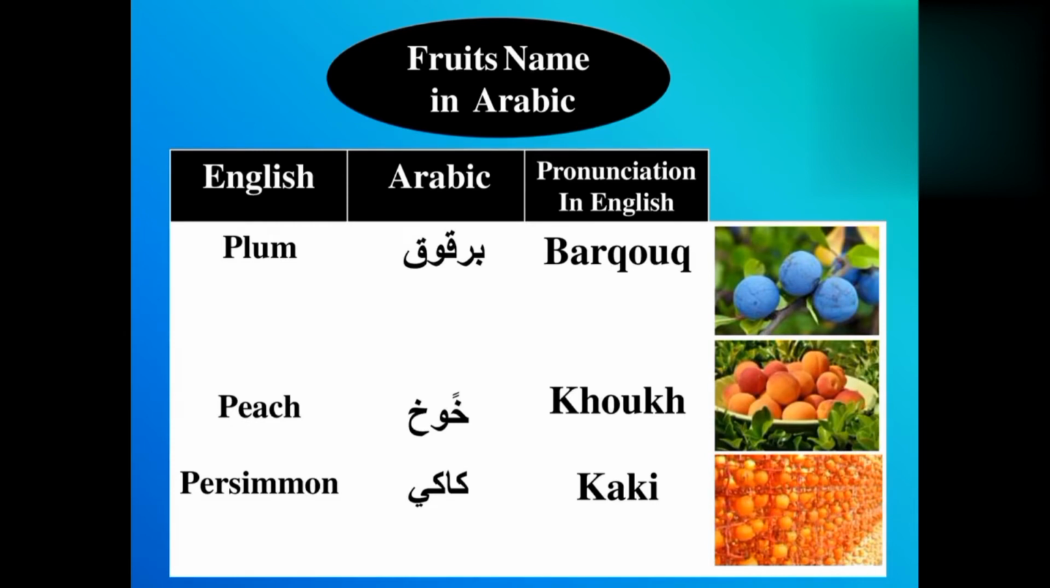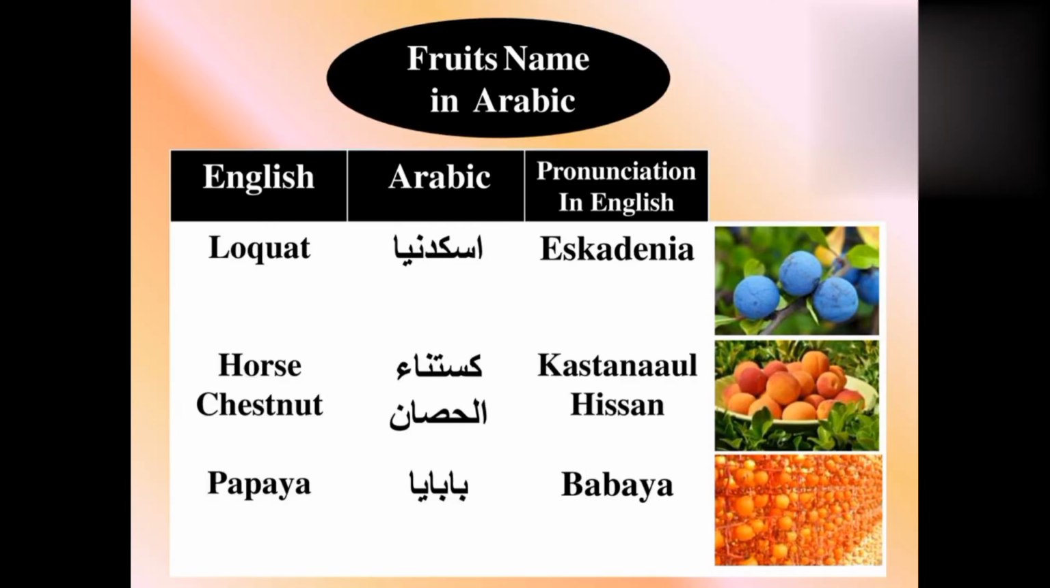Now see peach. For peach we use in Arabic khawg. Khawg means peach. Now see persimmon. For persimmon we use in Arabic kaki. Kaki means persimmon. Now see lukot. For lukot we use in Arabic iskadnia. Iskadnia means lukot.